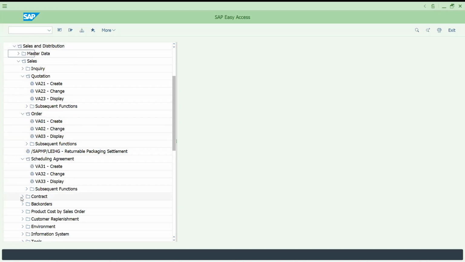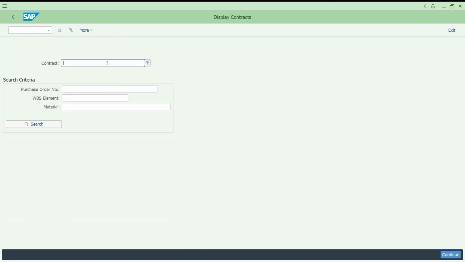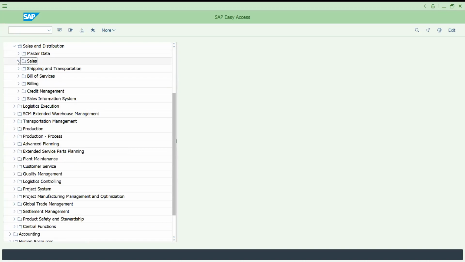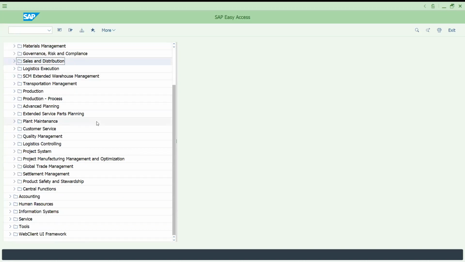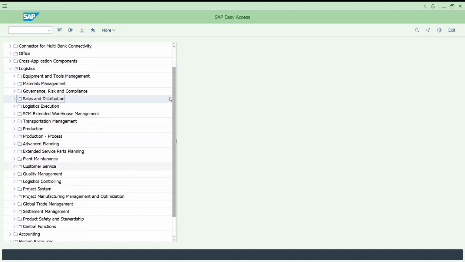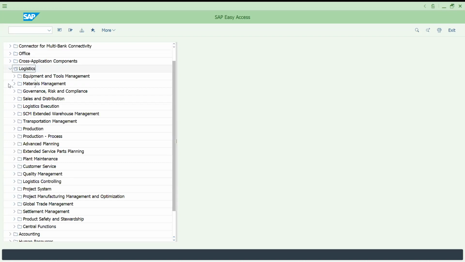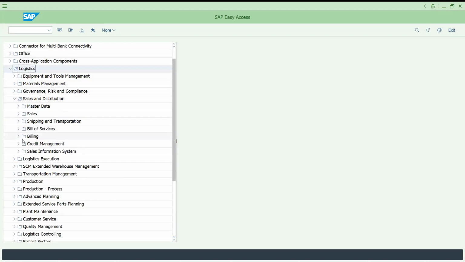Let's go to the contract. For example, this is VA43 for contract display. If you have a certain contract, you can display this. That is a different story. But I don't want to go by this path. I don't want to deep dive and open all the paths. Instead, one click, one access. What should I do? Let me show you this one.